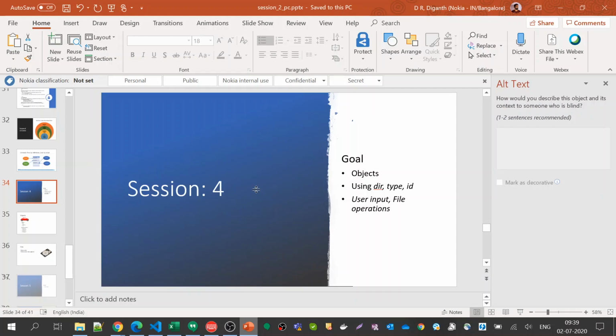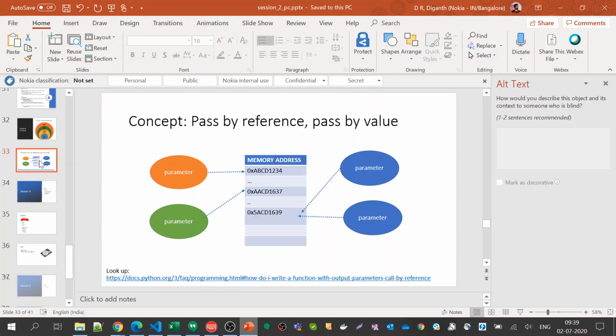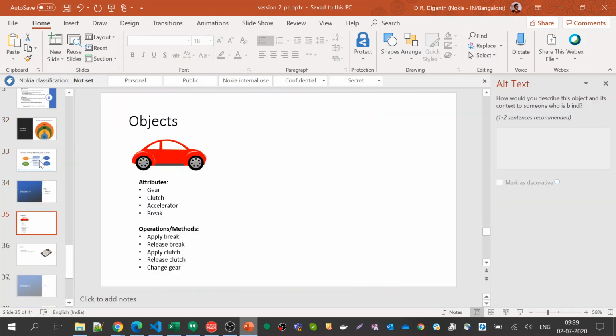Since we have studied objects, we will try to create our own objects and our own data types, play around with them, and do exercises. From the coming week we will do only one exercise, focusing on one simple task, and then we will modify that simple task into a bigger project.